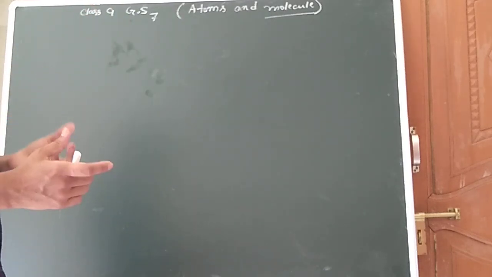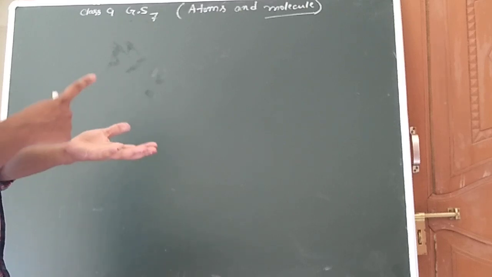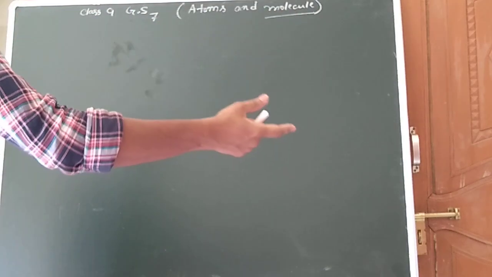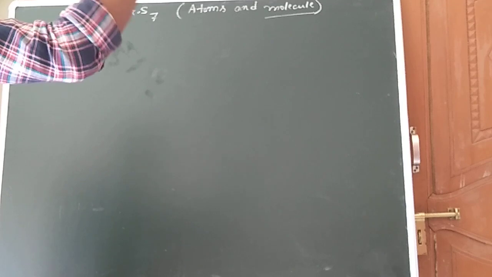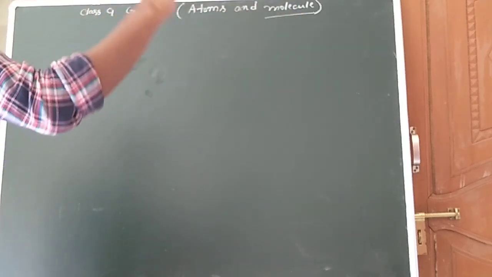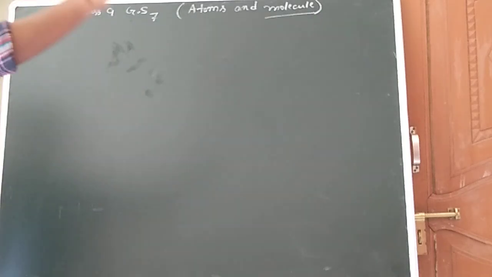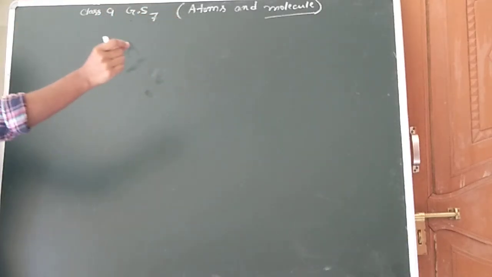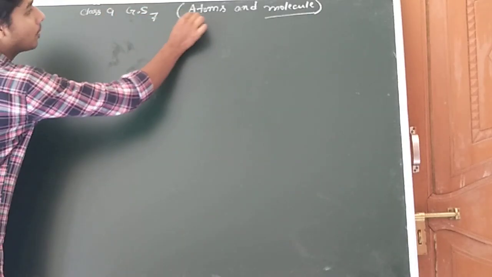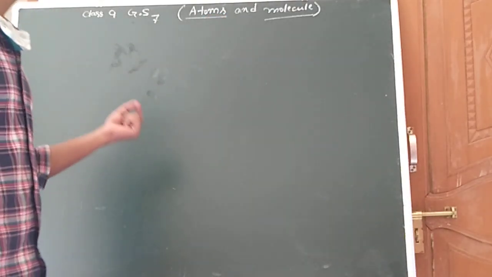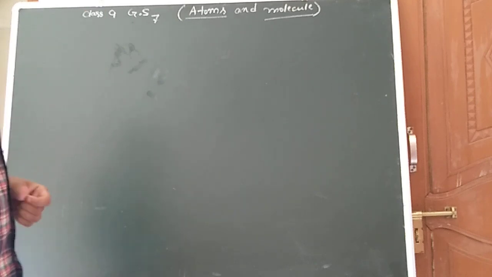So how are molecules obtained? By further dividing matter. By further dividing matter, molecules are obtained. And these molecules are divided into the simplest part, the part that cannot be broken further, the last part of the molecule. This divided part of the molecule is called an atom. So an atom is the last part of matter; we cannot divide atoms further.